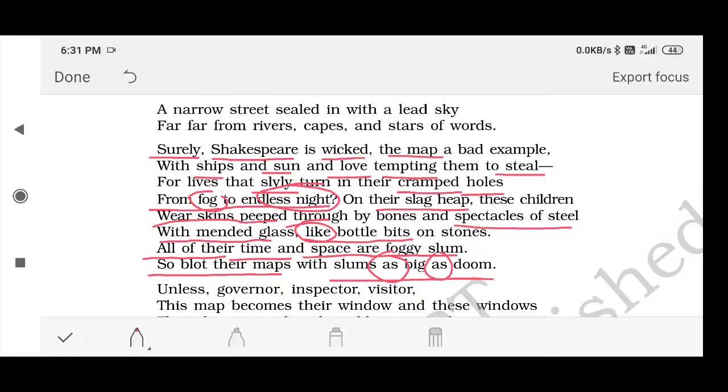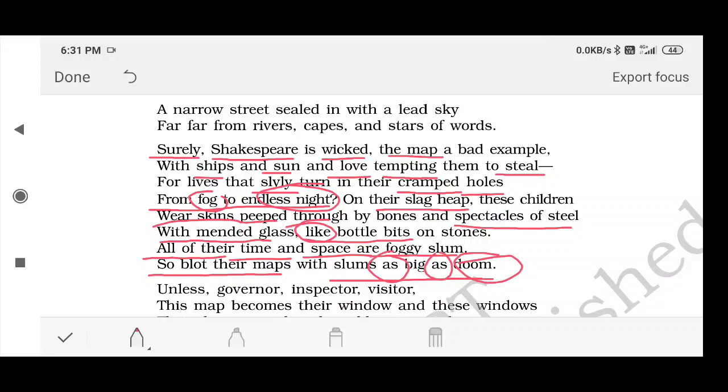If you want to show them a map, please blot their maps, please dot their maps with slums as big as doom. Please underline this word also, doom, DOOM. Doom means Qayamat ka din. Doom means the end of the world, the disastrous day when this world is going to die forever.